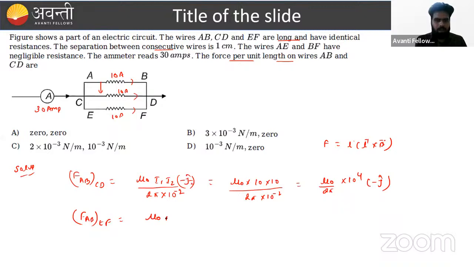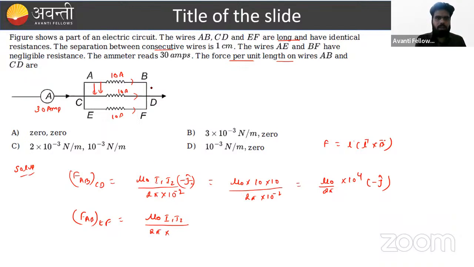Sir, in similar manner, we can say that I1, I2, this factor will remain same. Direction of current is same. So we can say that they will attract to each other. Once again, the shortcut we can apply here. If wires are placed at particular distance, having the current in same direction, they will attract to each other. Okay. So we can also say that this wire is also attracted to this wire, and this value 2 pi.